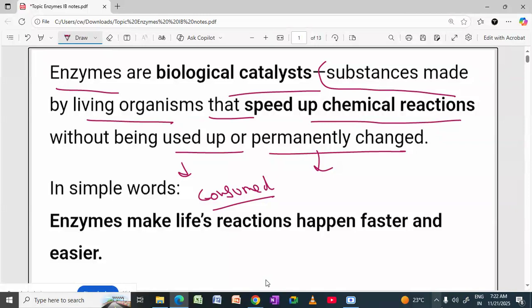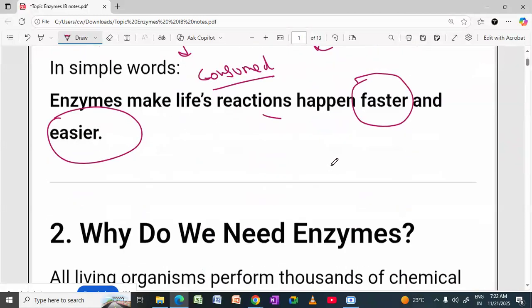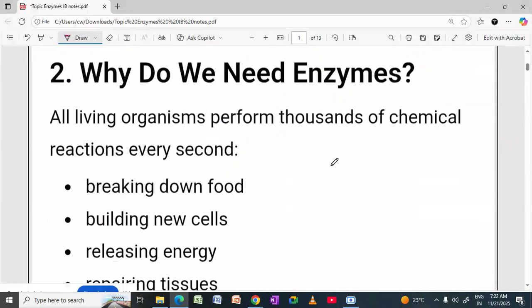So in simple words, enzymes make life reactions happen faster. Obviously, reactions can take place in much less time, faster and also easier. So this is the importance of enzymes.